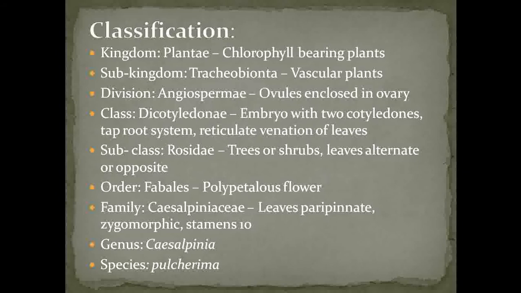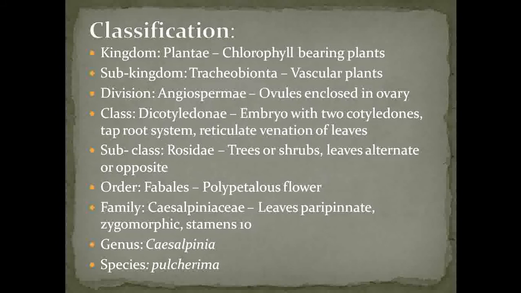The meaning of Tracheobionta is it shows presence of a well-developed vascular system, which means it shows presence of well-developed xylem and phloem. Then it belongs to division Angiospermae. And why is it included under the angiosperms? Because the ovules are enclosed in the ovary and they show presence of double fertilization.